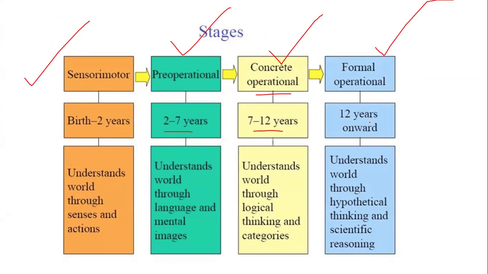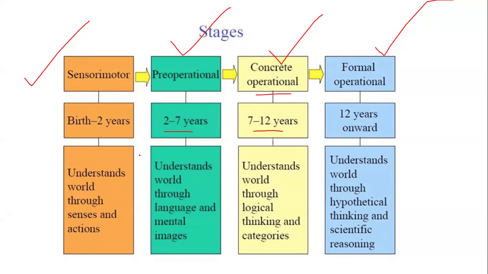You have to understand what is done in the respective stages. In the sensory motor stage, the child understands the world through senses and actions. In pre-operational, language comes into the picture with mental images. In concrete operational, we introduce logical thinking. And formal operational talks about hypothetical thinking and scientific reasoning.